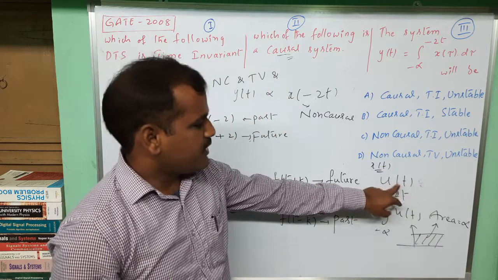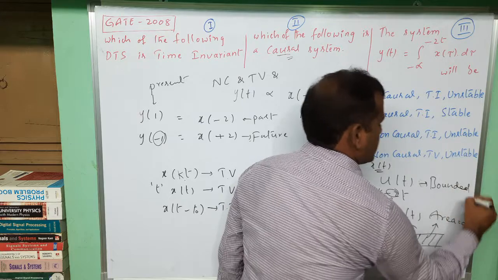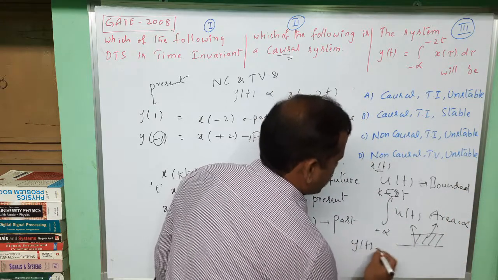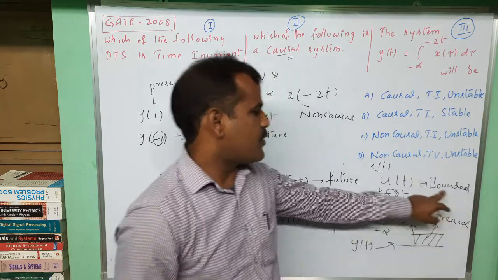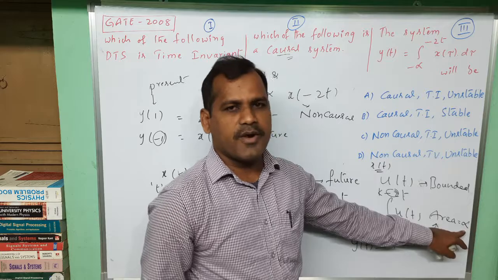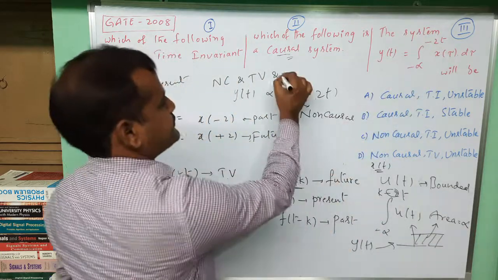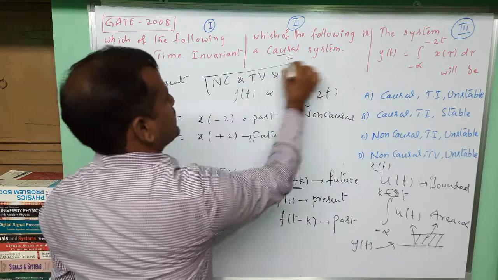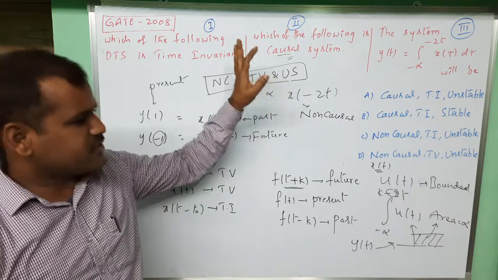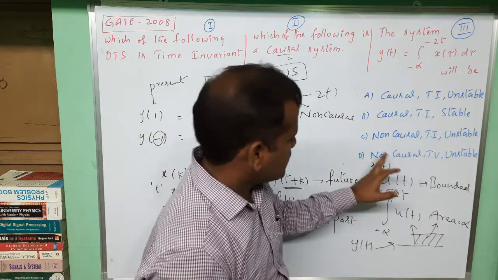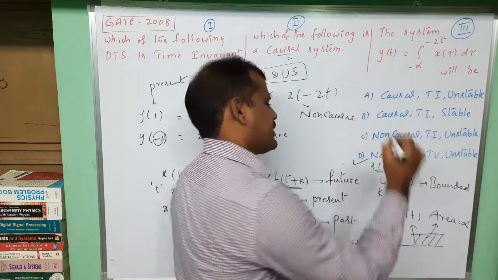That means even though the input signal u of t is bounded in nature, the output signal y of t, which is the integration of u of t, has area infinity. So bounded input does not produce bounded output in this case. That means this is an unstable system. So finally we conclude that the given system is non-causal, time variant and unstable. Out of these four options, non-causal, time variant and unstable, option D is the correct one. Thank you.